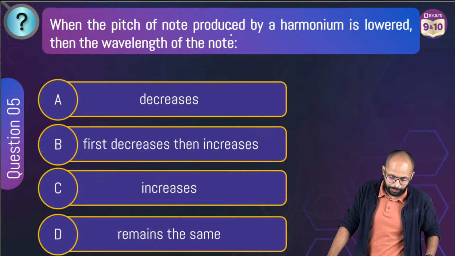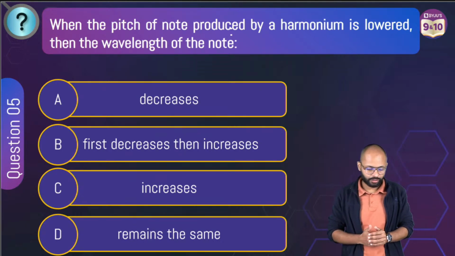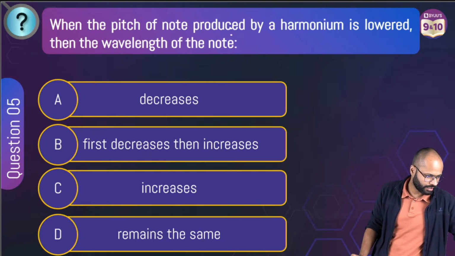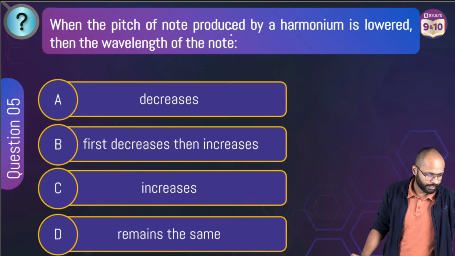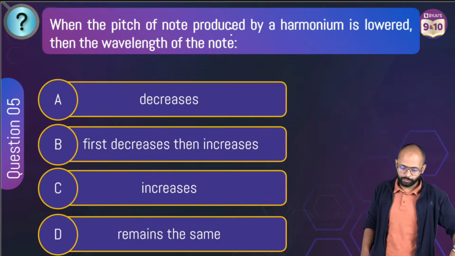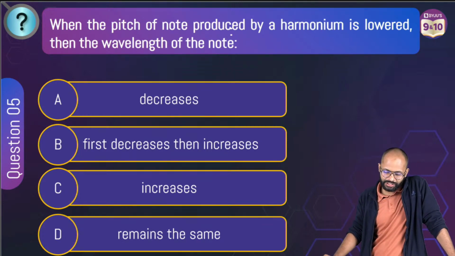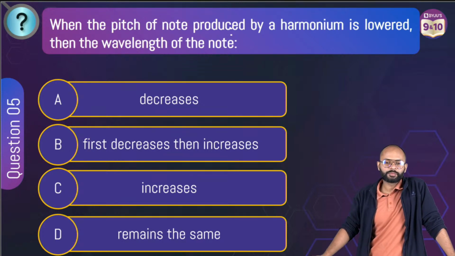Next one. When the pitch of a note produced by a harmonium is lowered, then the wavelength of the note: A, decreases, B, first decreases then increases, C, increases, D, remains the same.